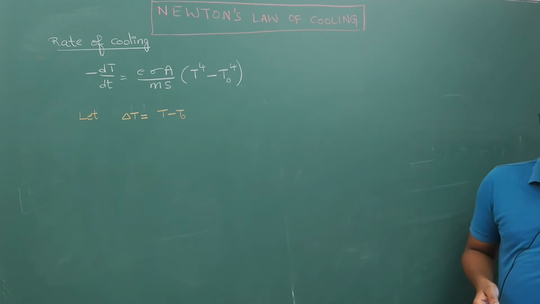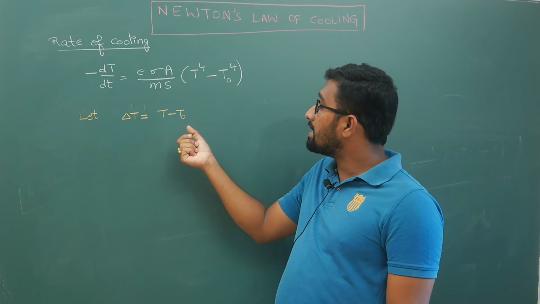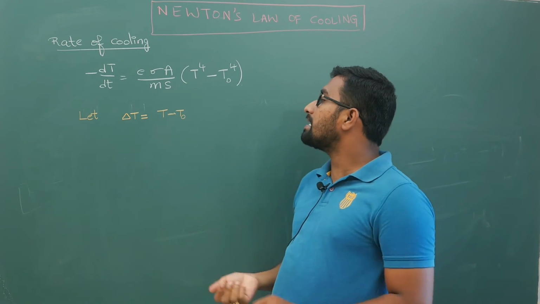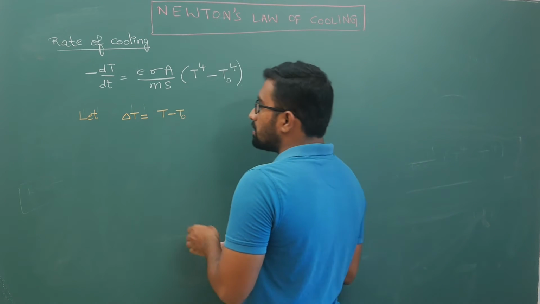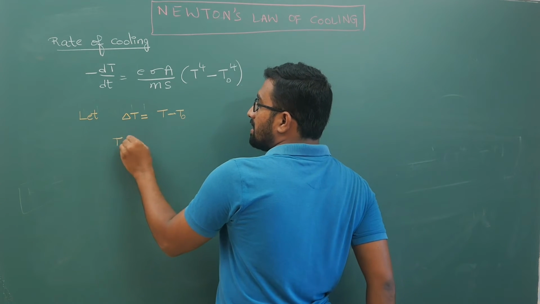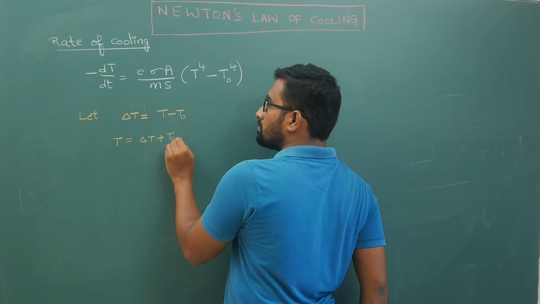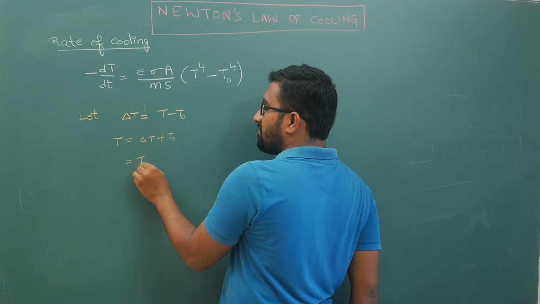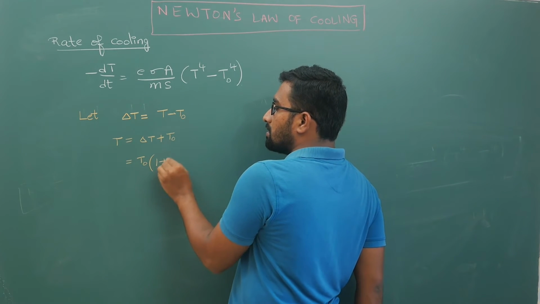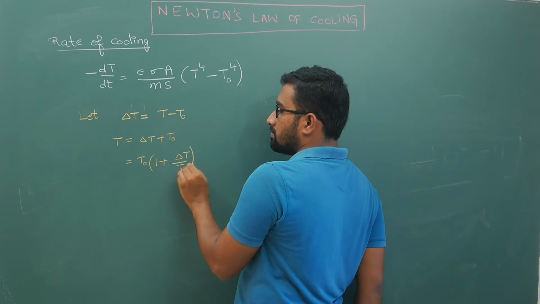Okay, right? So now get this idea very clearly. If your delta T is T minus T naught, I can write T is delta T plus T naught. Now it can also be written as, if I take T naught out, 1 plus delta T by T naught.